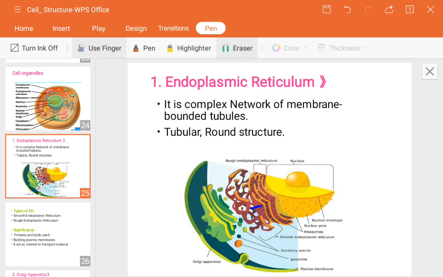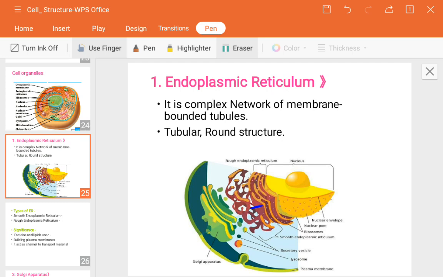See here where they are actually located, which I think I have not told you. It is present attached to the nuclear envelope. And the smooth endoplasmic reticulum is just behind the rough endoplasmic reticulum.